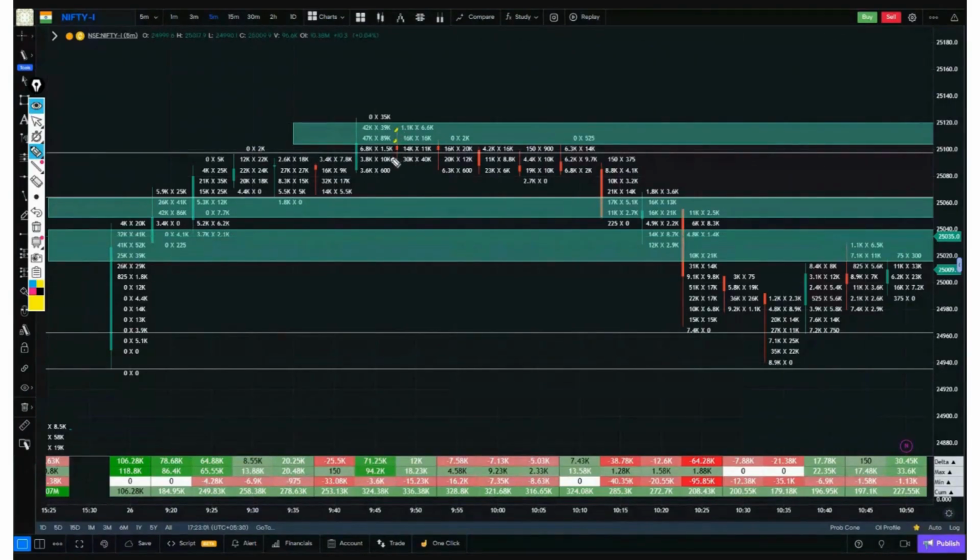Now, this has been seen quite a few times that whenever the resistance is broken, like here the resistance was broken. Now look at the last few sessions. If after buying, the price continues to move up, then it's fine. But here, somewhere there is a limit. Sellers want that the price should not go above this. You will see heavy buying activity, but if the price does not go up after that buying activity, then the same thing happened here today as well. The swing high was broken once. Buyers made an attempt. But look at this, the next two candles after this candle clearly showed that the buying has been absorbed here somewhere.